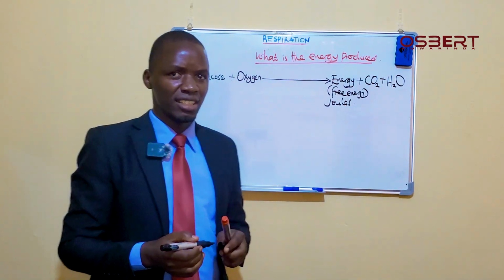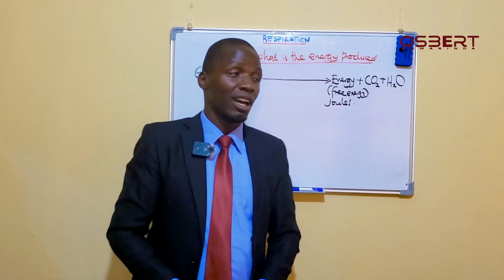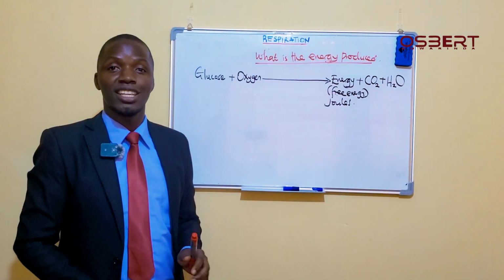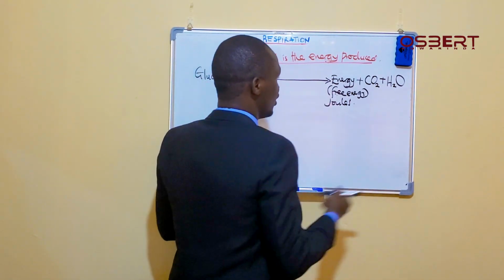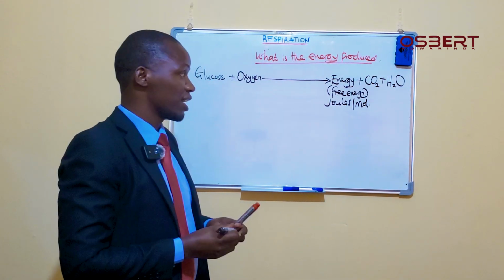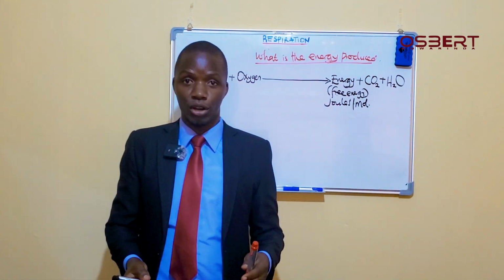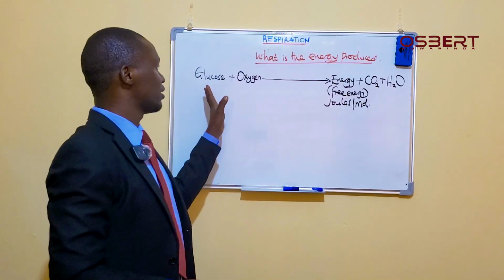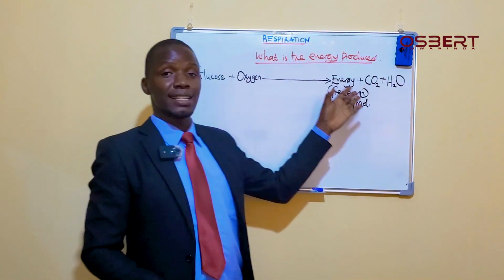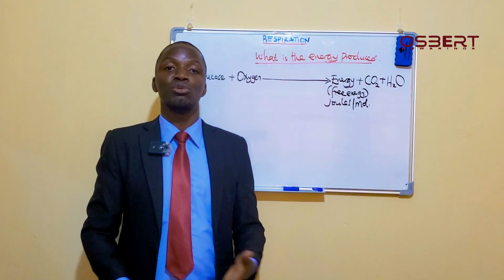Now somebody is saying, "Hey, teacher, you are lying." I'm saying this energy is in form of joules. And in fact, because we are breaking down glucose, we actually measure it in joules per mole. Of course, this mole is the moles of what? Of the glucose that is being broken down. So whenever glucose is broken down in what we call respiration, we have free energy that is given out, and that energy can be used to do different work.